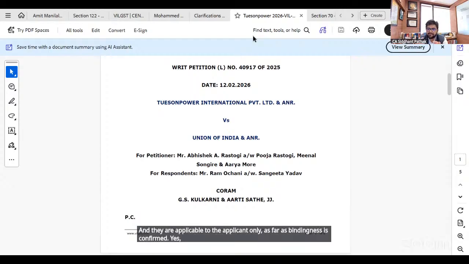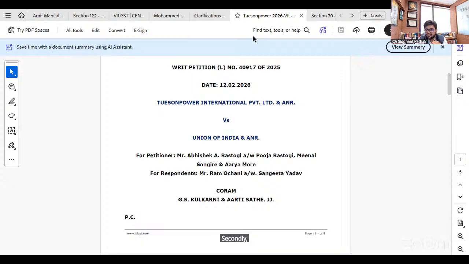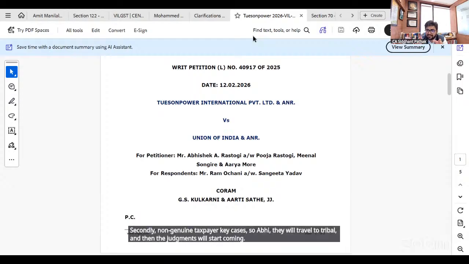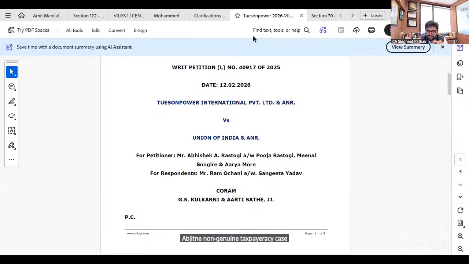Yes, you can quote them as having a persuasive value. Secondly, for non-genuine taxpayer cases, they will travel to the Tribunal and then the judgments will start coming. All the non-genuine taxpayer cases coming from the High Court are a type of judgment wherein the High Court is remanding back the case for de novo adjudication to the department.